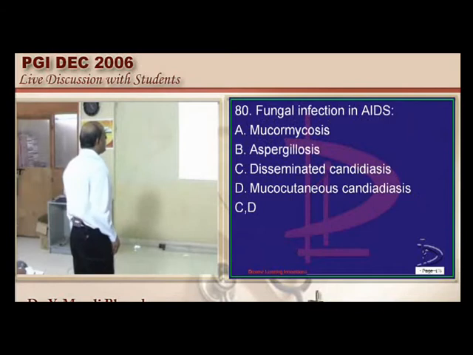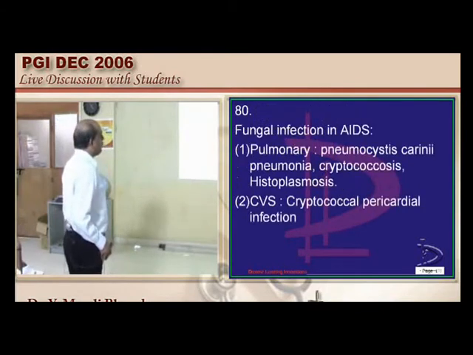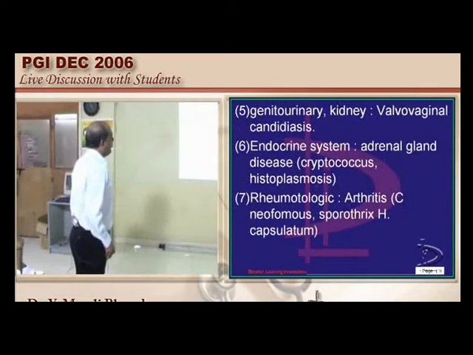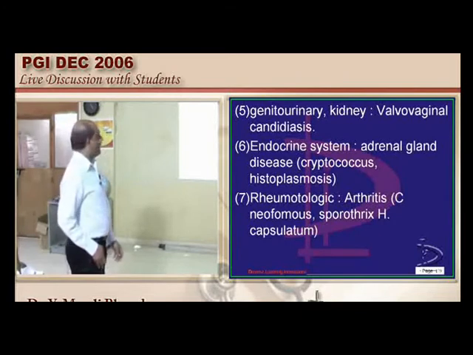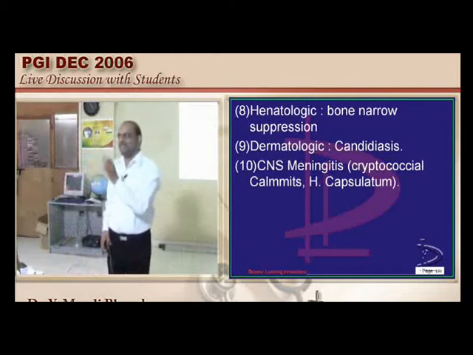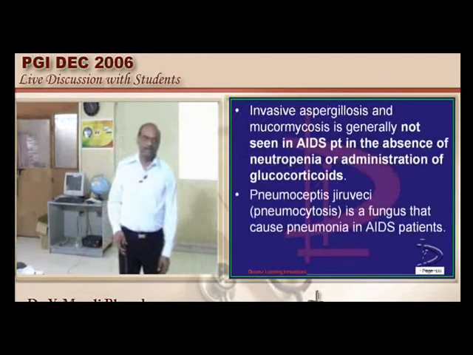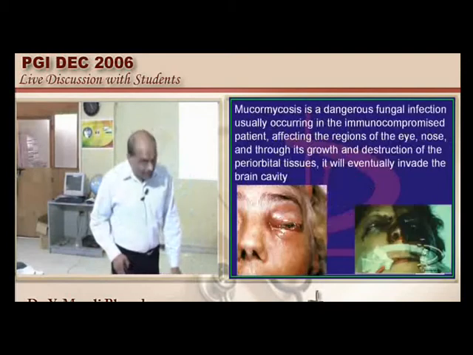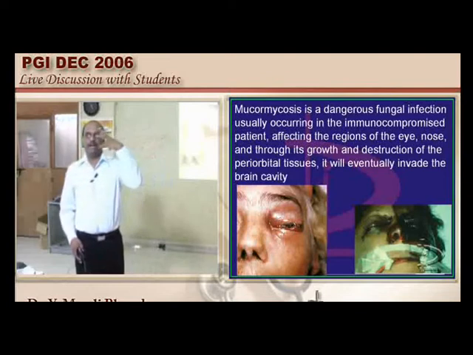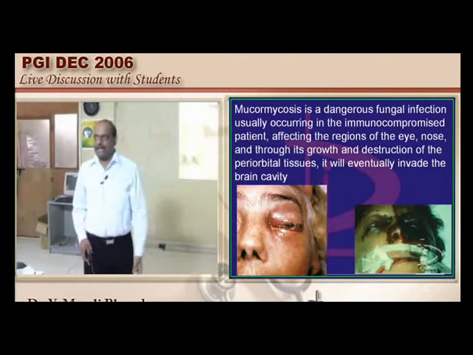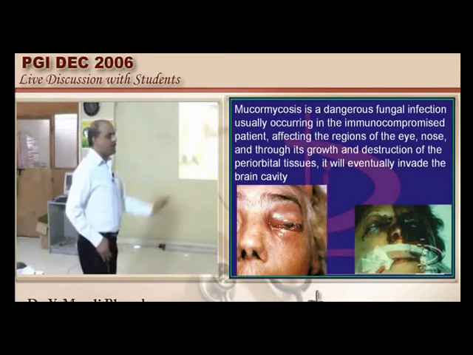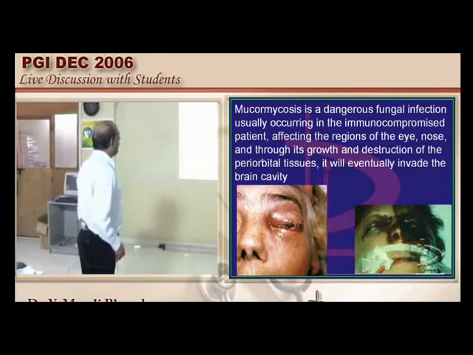Which fungal infections occur in HIV, doctor? Pneumocystis jirovecii, cryptococcosis, mucocutaneous candidiasis, granulomatous hepatitis, etc. Now what is the odd man out here? You don't find mucormycosis or aspergillosis specifically in HIV positive people. Where do you come across mucormycosis? Diabetic ketoacidosis. A patient comes with a black mass in the typical nasal area. Then you have to think about mucormycosis, a fungal infection almost synonymous with mortality unless you treat it very aggressively.